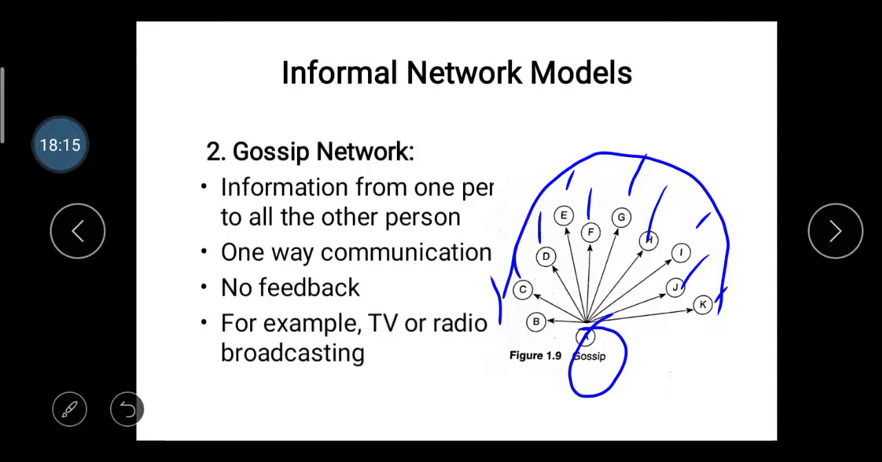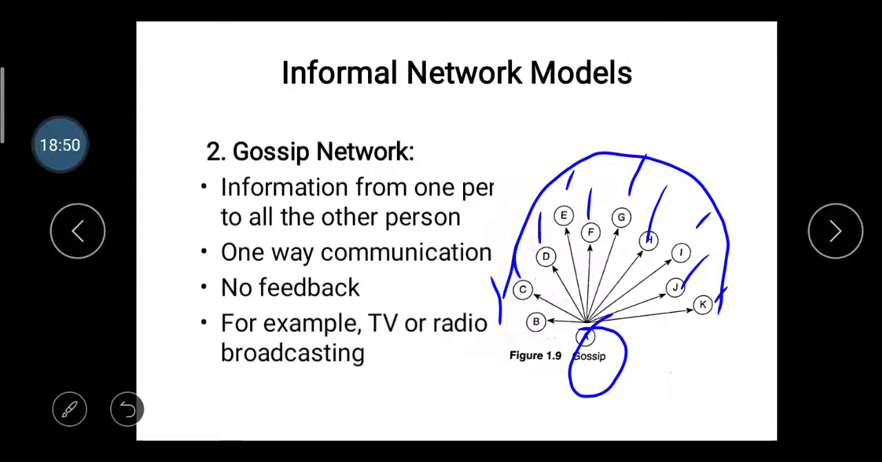On TV and radio, you can get information regarding organizations, regarding companies, regarding Bollywood. So it's one way communication. We cannot communicate directly with them, but we can get the information from them. So it's TV, radio, and broadcasting.